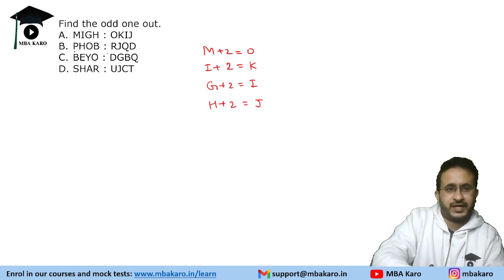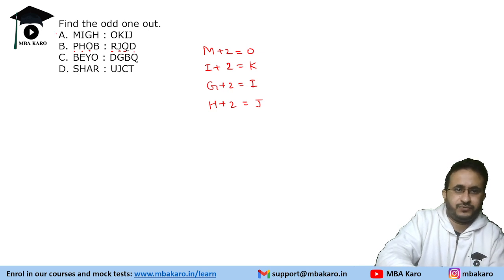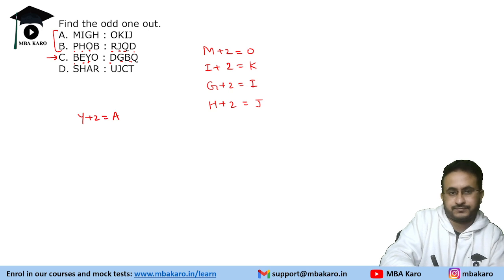P plus 2 is R. H I J, O P Q, B C D. So these two look to have the same pattern. B C D E F G, Y Z A. So this is the odd one out, right? Because Y plus 2 is A.